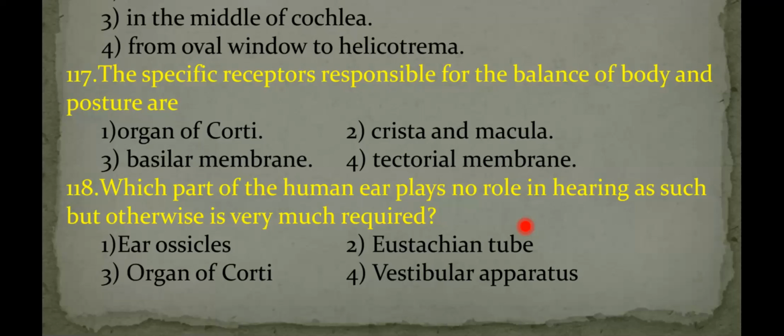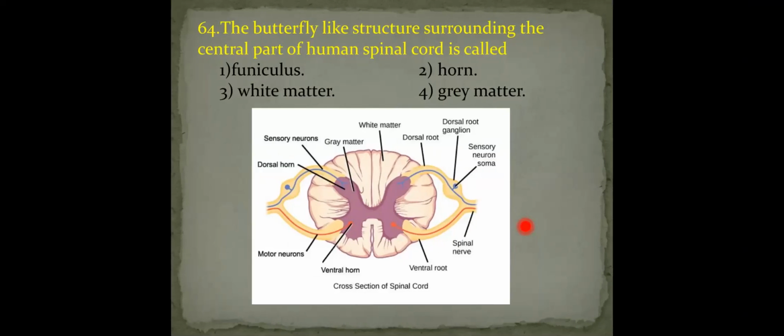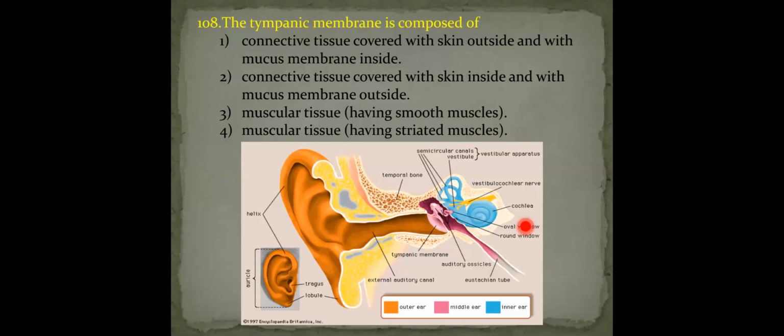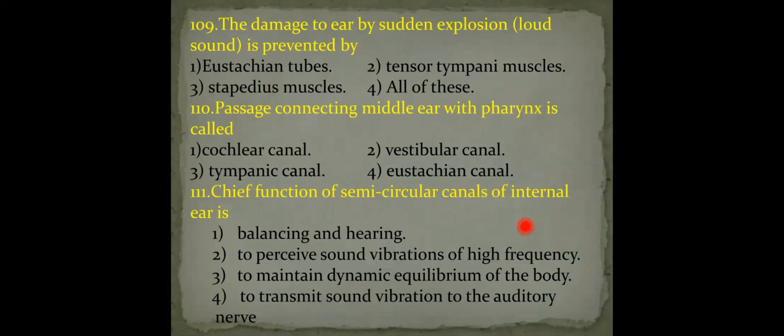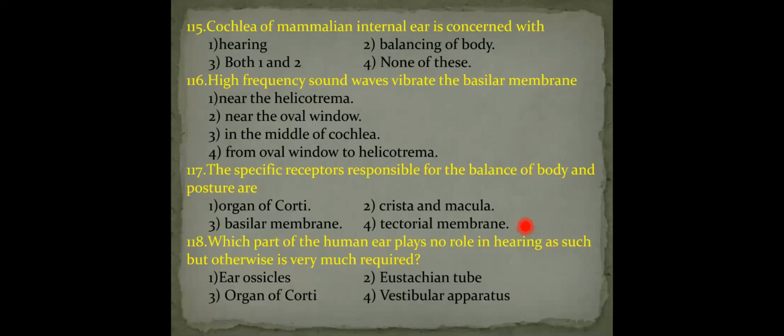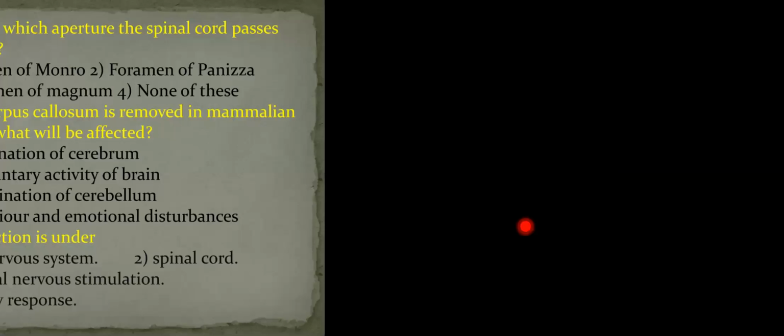Eustachian tube also plays a role in hearing because it equalizes the pressure on either side of the ear drum. Organ of Corti is also meant for the hearing function. So which is not meant for the hearing function? The vestibular apparatus is not meant for hearing, but it is very required for body balance. Therefore answer is fourth option. Question 118, answer is fourth option.